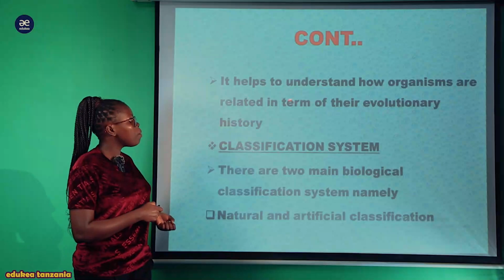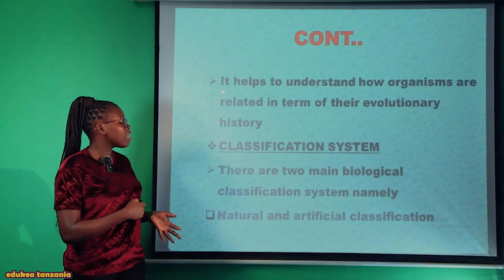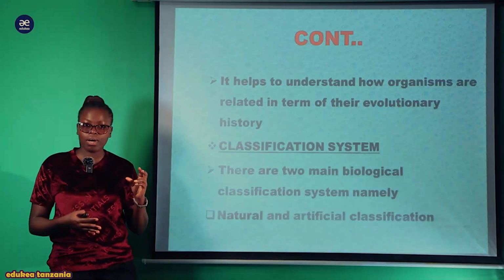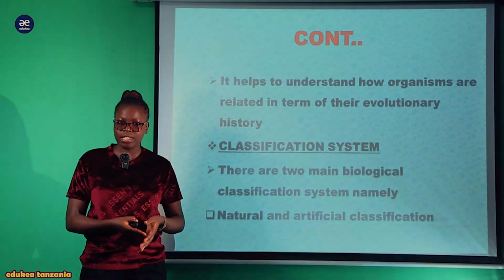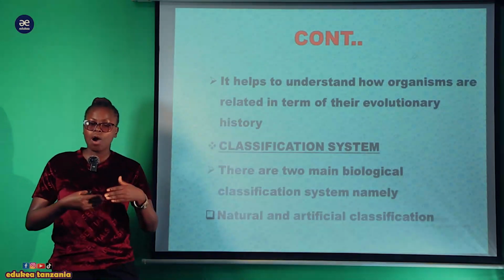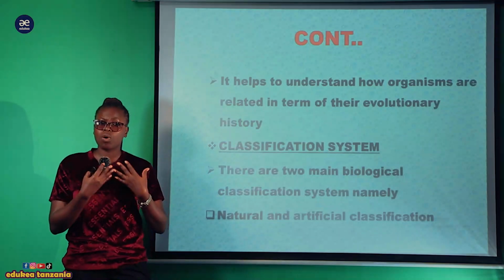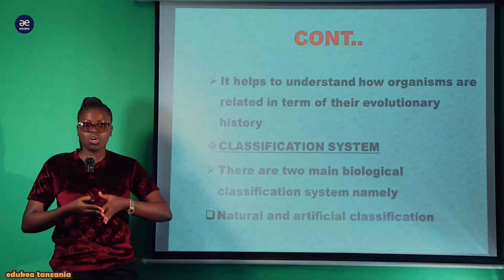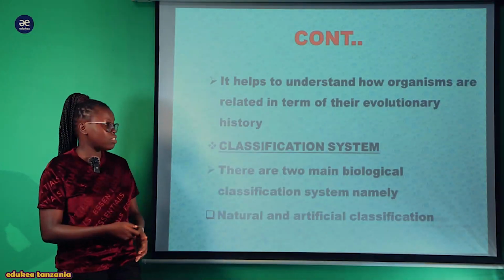The other one is that it helps to understand how organisms are related in terms of evolutionary history. Kwa group tunaweza tukajua kwamba organism, huyu hapa ni chimpanzee na huyu hapa ni human being, okay? How do they relate? Nasema kwamba binadamu kutoka kwa nyani. Kwa nini? Wana uhusiano gani na nyani? So this is all about the importance of classification.